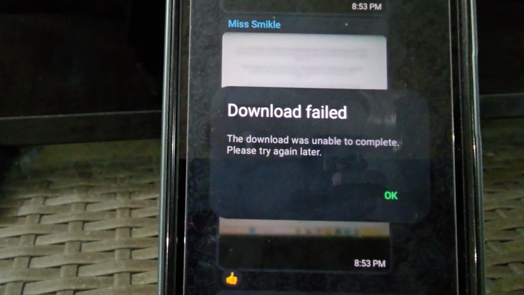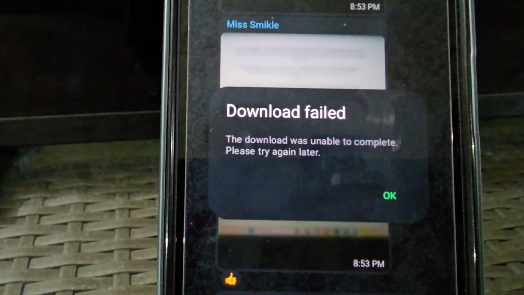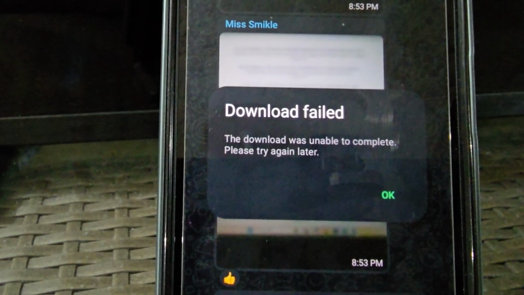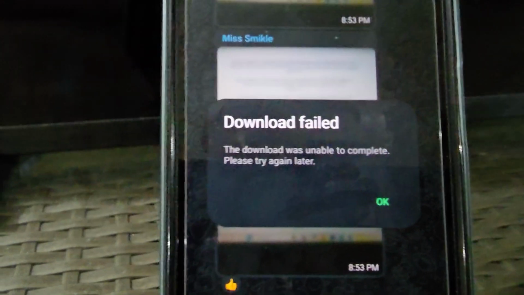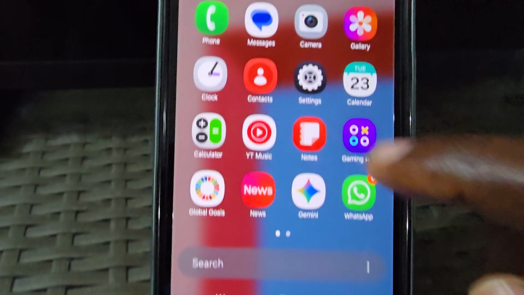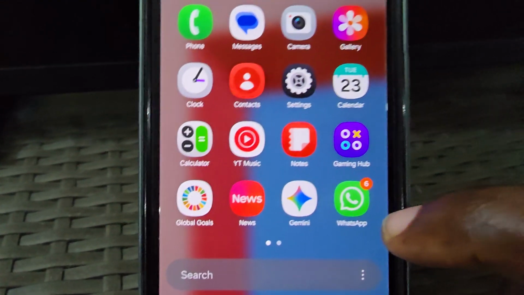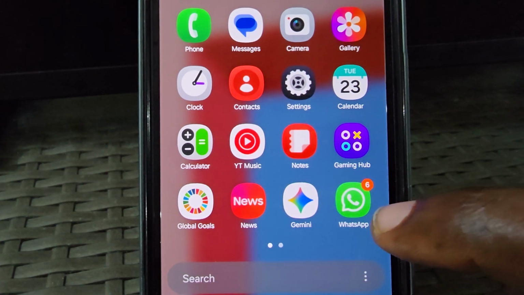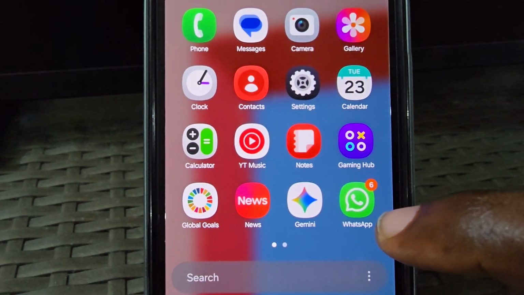In today's tutorial guys, I'll show you how to fix this WhatsApp issue that says download failed. Now of course it says here the download was unable to complete. Please try again later. Now of course if you're familiar with WhatsApp, that's a WhatsApp error and usually it involves trying to download an image. Now of course I'm going to explain the situations under which this happens and what to do.